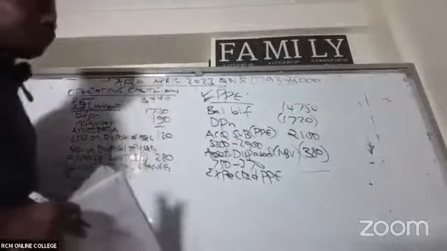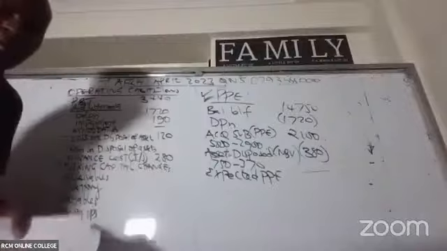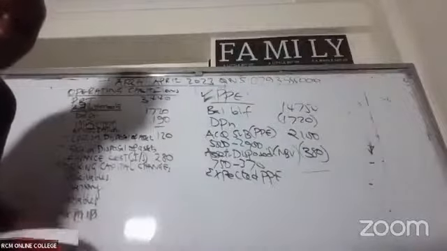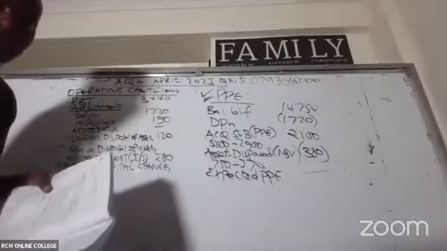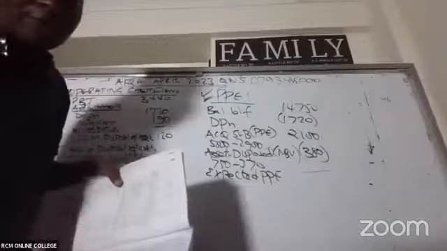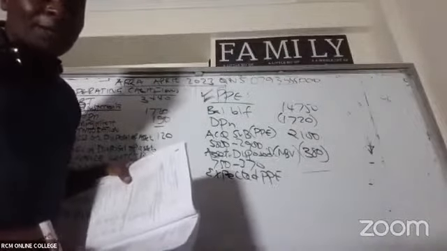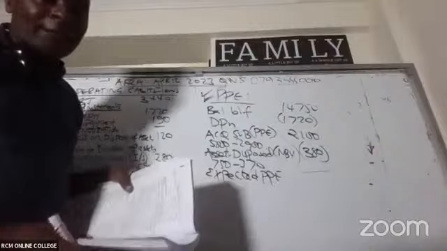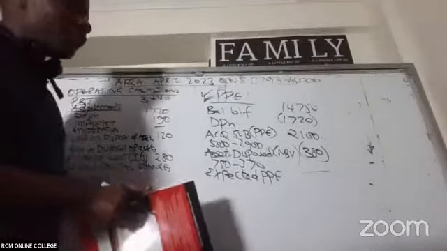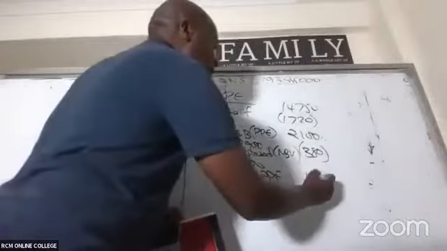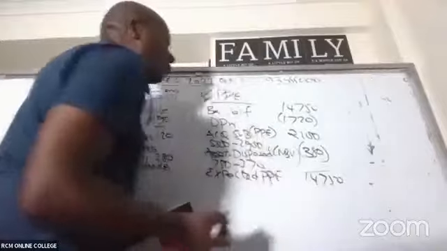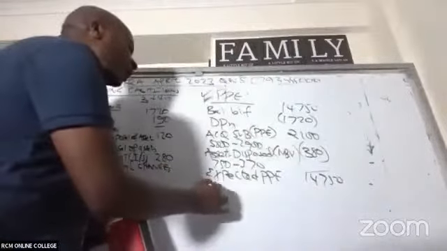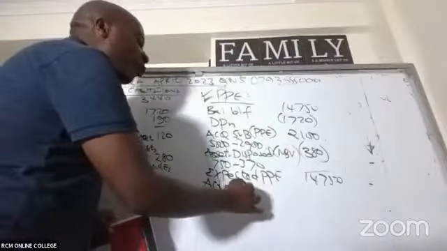So expected PPE gives how much here, somebody? 14,750. So we have here 14,750, ladies and gentlemen. Then come and compare this with the actual PPE carried forward.